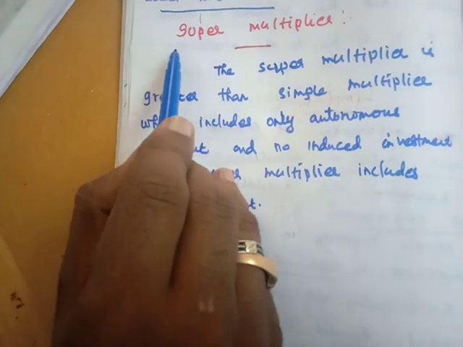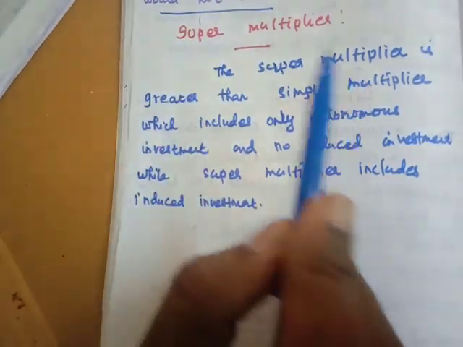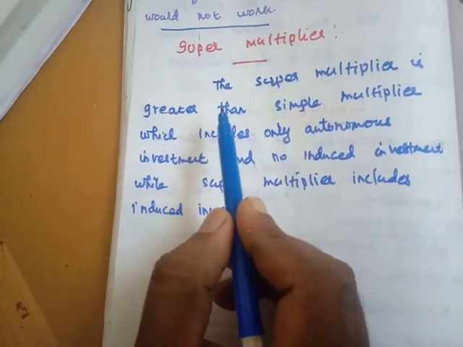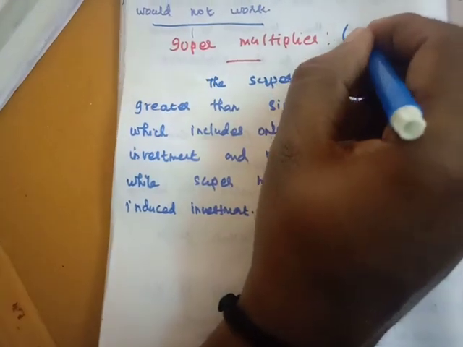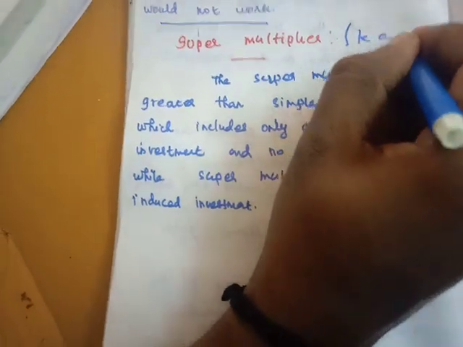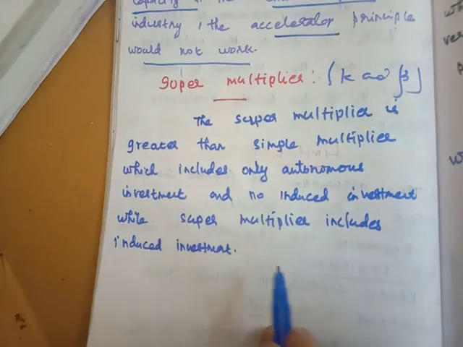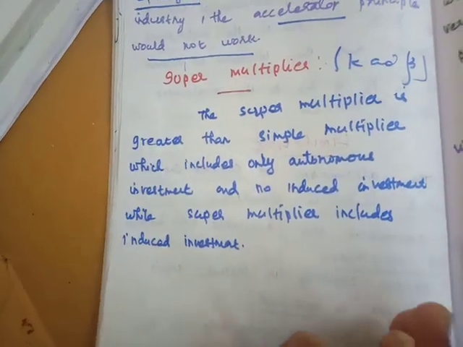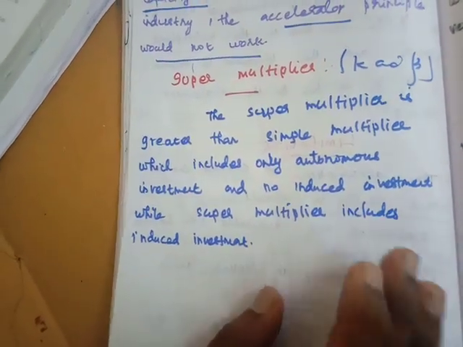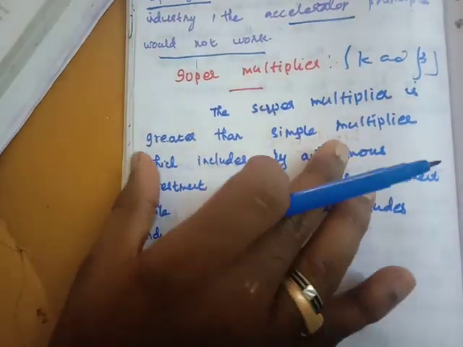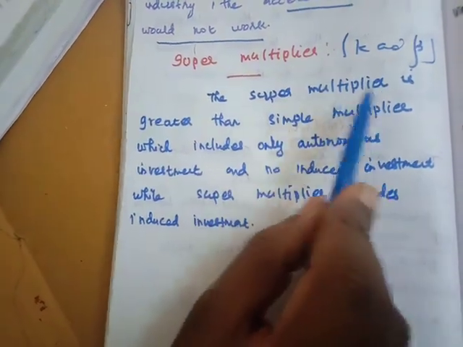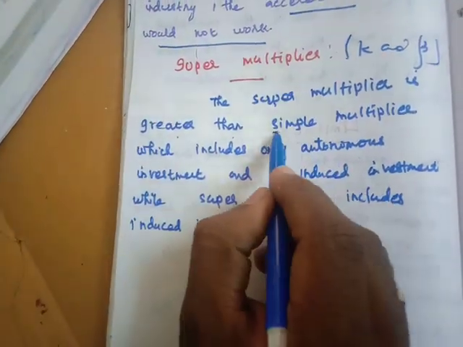Next we will move to another type of multiplier, that is known as the super multiplier. That is called K and beta interaction. Later I will explain it mathematically in the 12th lesson. So now we will go through the theory part. The super multiplier is greater than the simple multiplier.